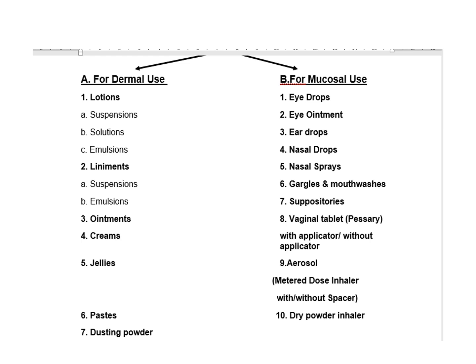Now the topical applications which we can use for mucosal use are the eye drops or eye ointments, then different types of ear drops, nasal drops, then the nasal sprays which you use as OTC, then we have gargles and mouth washes, suppositories, then pessary, aerosols with different types of metered dose inhalers and with spacers and rotahalers also.